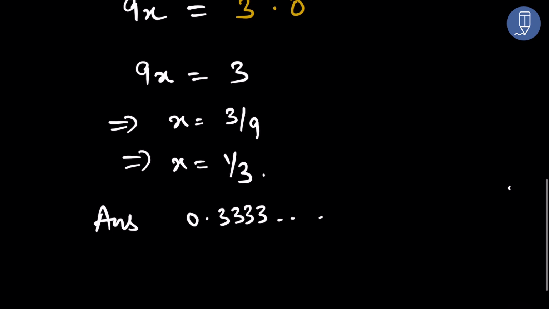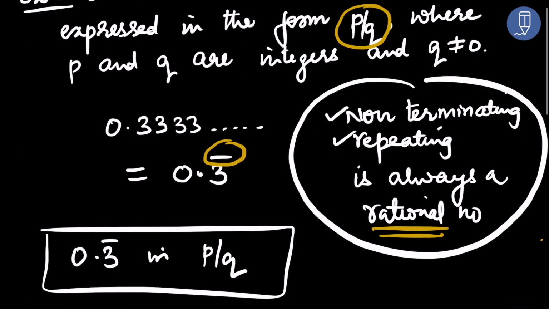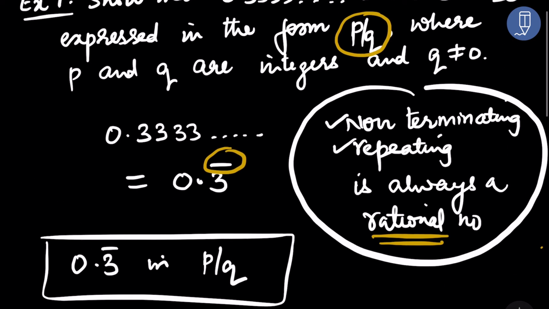That's it. So the answer is 0.3333... is equal to 1 by 3. And you can also very easily verify in a rough column. Open up your rough notebook or draw a rough column. Divide 1 by 3 using the long division method. You will get the same answer, 0.3333. Understood? In case you still have any doubt, please write in the comment section. I will explain to you. Okay?